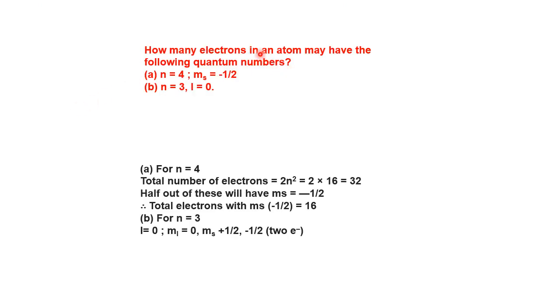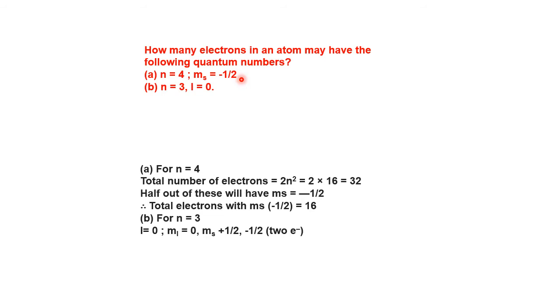How many electrons in an atom may have the following quantum numbers? So, with this quantum number, how many electrons are there? That is the question. When n equal to 4, fourth shell, then the spin is given minus half. Other information is not given here. Directly it has given n equal to 4.